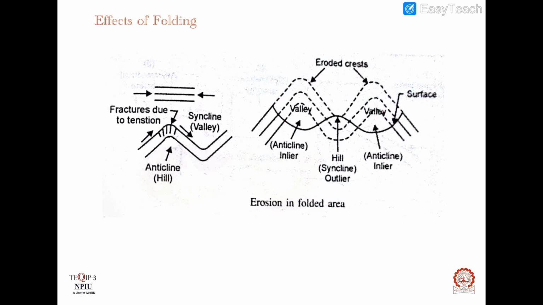So after erosion in this valley, older formation will be there and it is surrounded by younger formation. On the other hand, outliers are the areas where younger strata is surrounded by older strata. So this was all about folds.